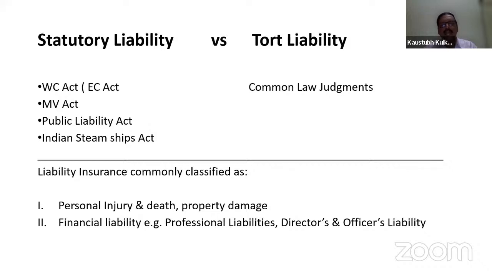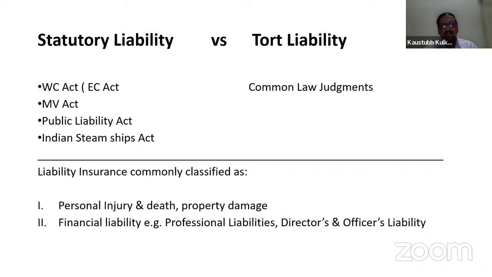Also, there may be damage to property. There may be damage to a house, a compound wall, a car, whatever. So when these types of properties are damaged and there is a liability of the insured person, then these types of damages are also paid under our liability insurance.